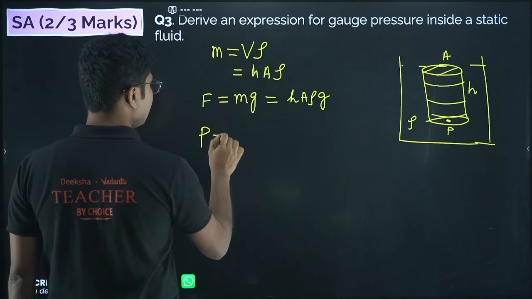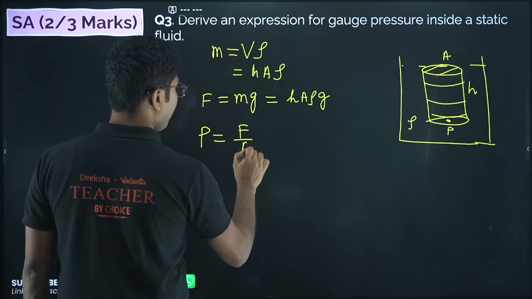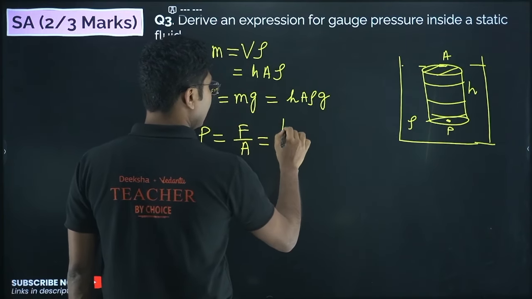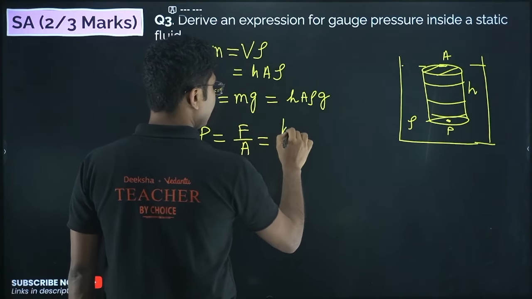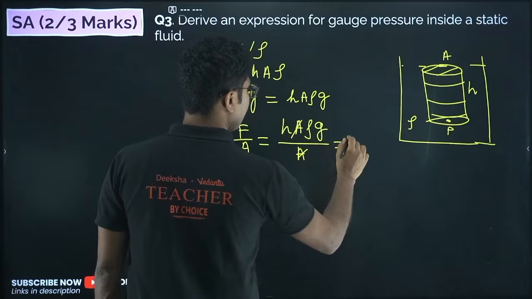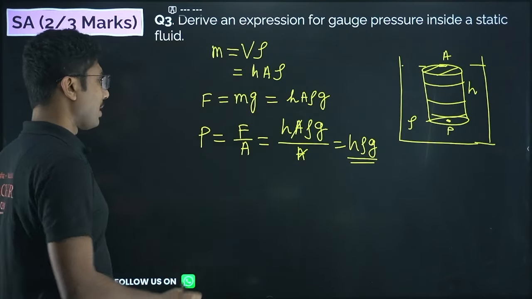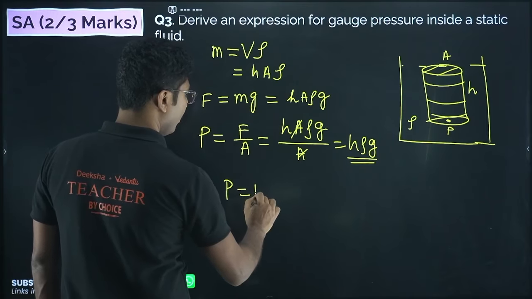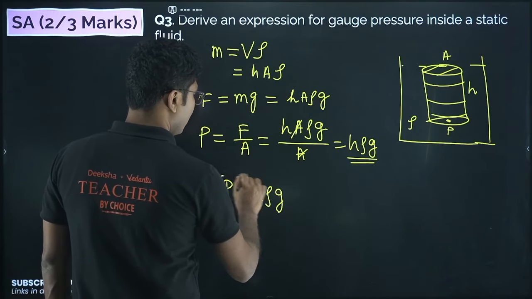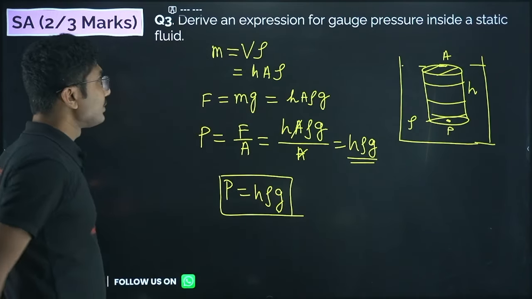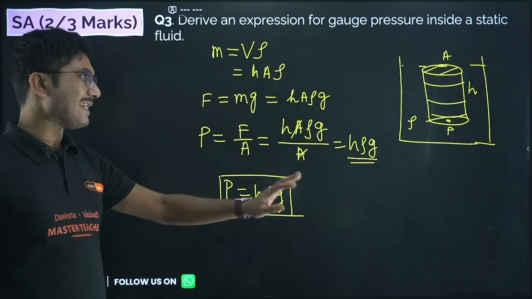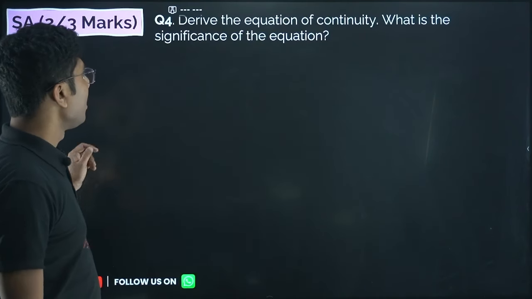Pressure is defined as force per unit area, that is h A rho g divided by A. So this is h rho g. Pressure is given by h rho g. This is the derivation of gauge pressure at any point inside the liquid.